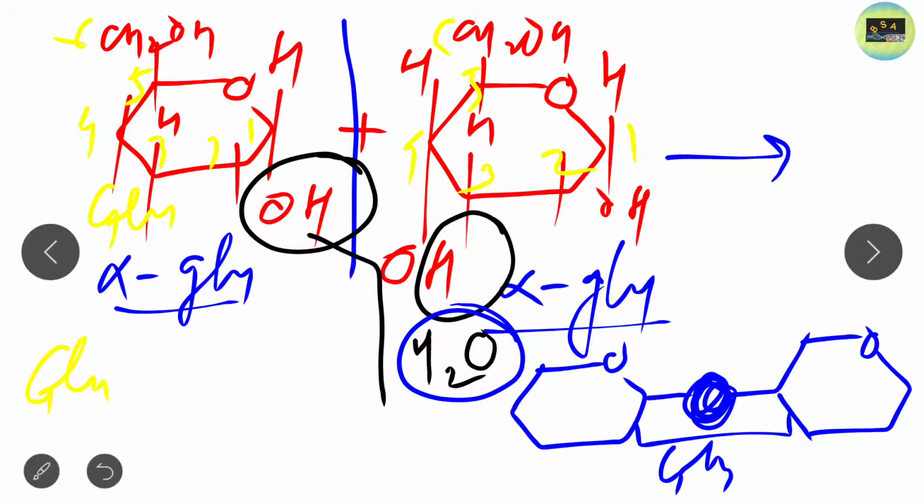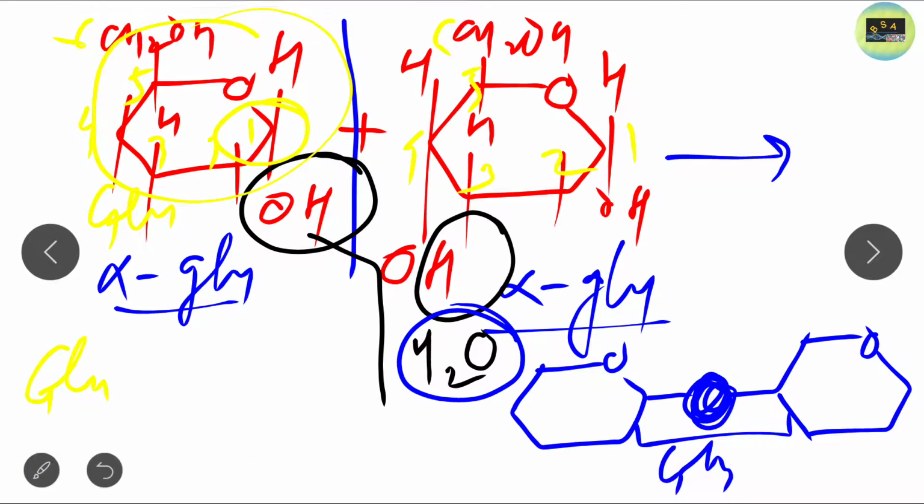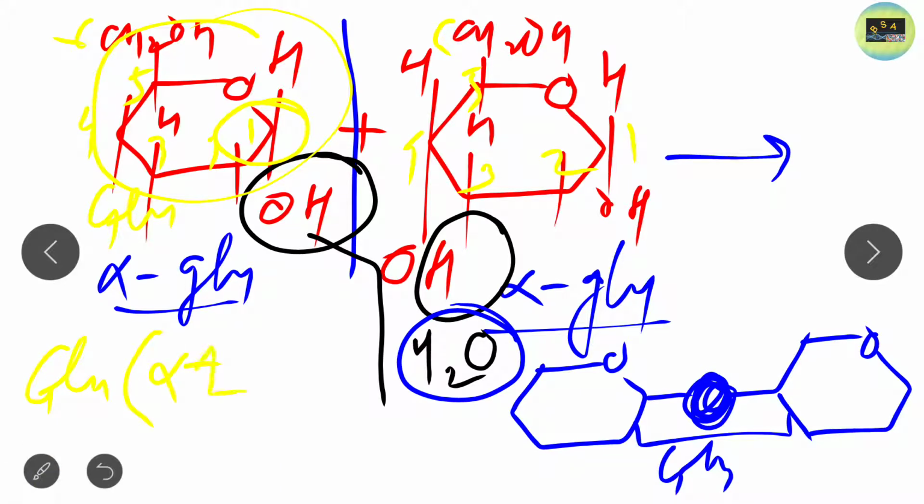This is alpha glucose, and this is also alpha glucose. So it means what? Alpha 1. First, just take the name of the structure, that is glucose. Then alpha 1, as first carbon we take. Then alpha 1 4, as we take C4 of the OH group, that is 4, and this is another structure of glucose. So glucose, that is GLU. So the naming of maltose is glucose alpha 1 4 glucose. So this is the naming of the structure.